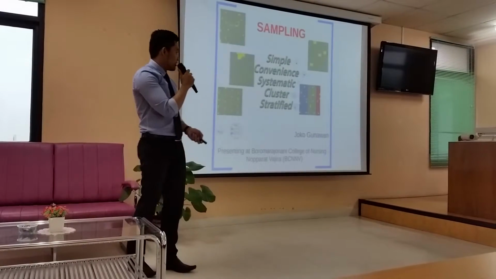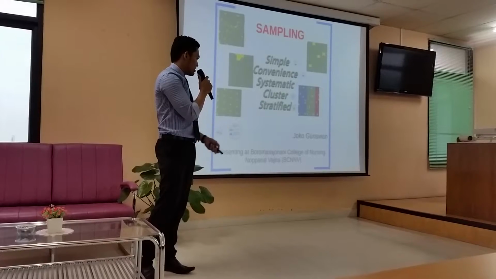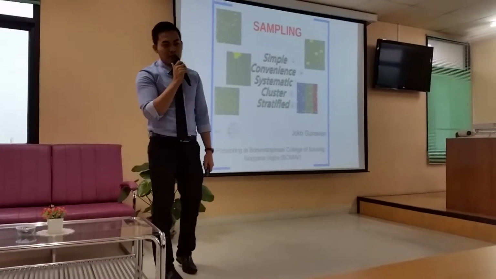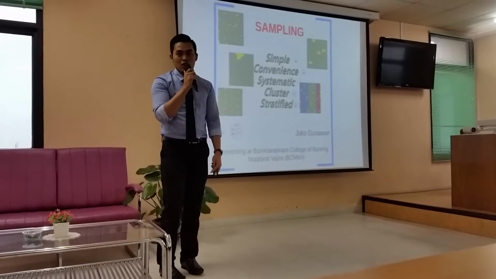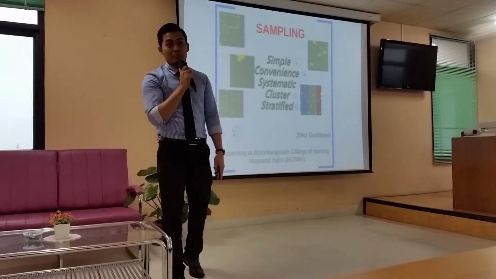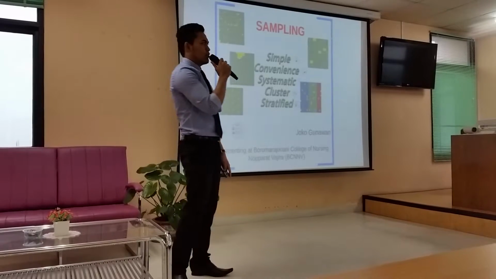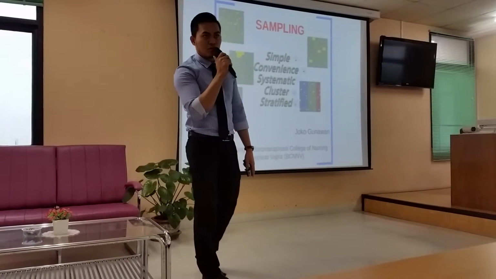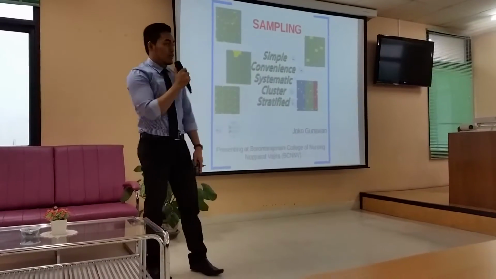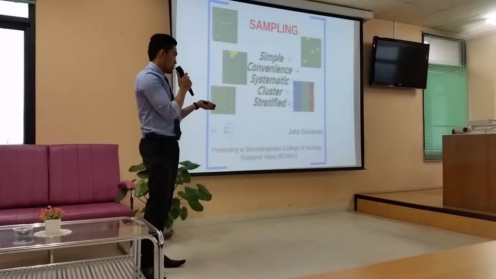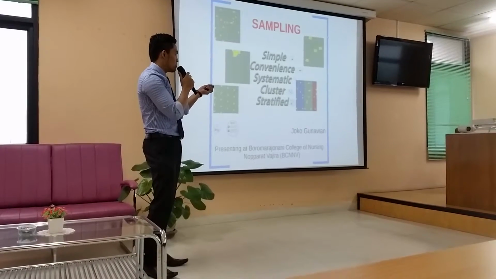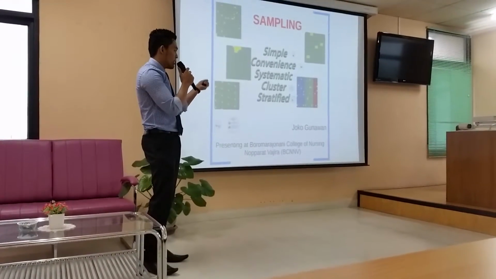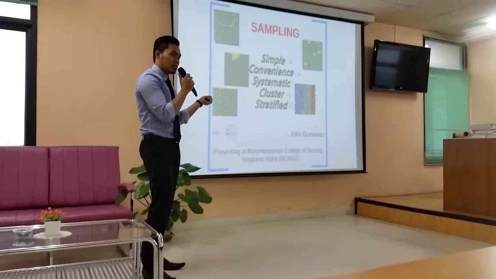on simple random sampling, convenience, systematic, cluster, and stratified random sampling. But make sure that you already know about population, sample, and what probability and non-probability sampling are, right? So here, because it's a quantitative study, I just combine them. This one is convenience, non-probability sampling, but simple and the others are probability sampling.